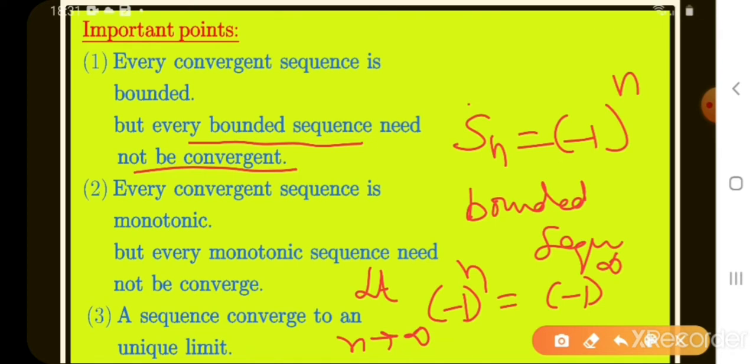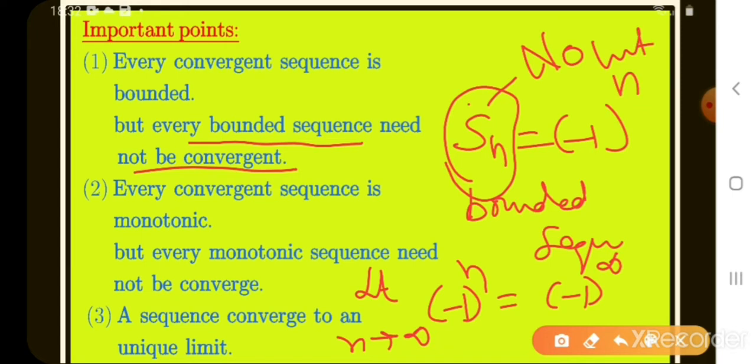If infinity is even, we get plus 1. If infinity is odd, we get minus 1. So we cannot say the exact limit value of Sn. Sn has no limit. That implies Sn is not convergent, that is, it is divergent.